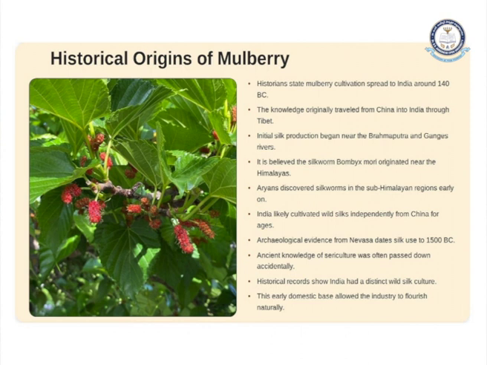It is believed that the silkworm, Bombyx mori, first originated near the Himalayas, and it has been discovered that there are also non-mulberry plantations, majorly produced in the sub-Himalayan regions early on. India likely cultivated wild silks as well, independently from China.